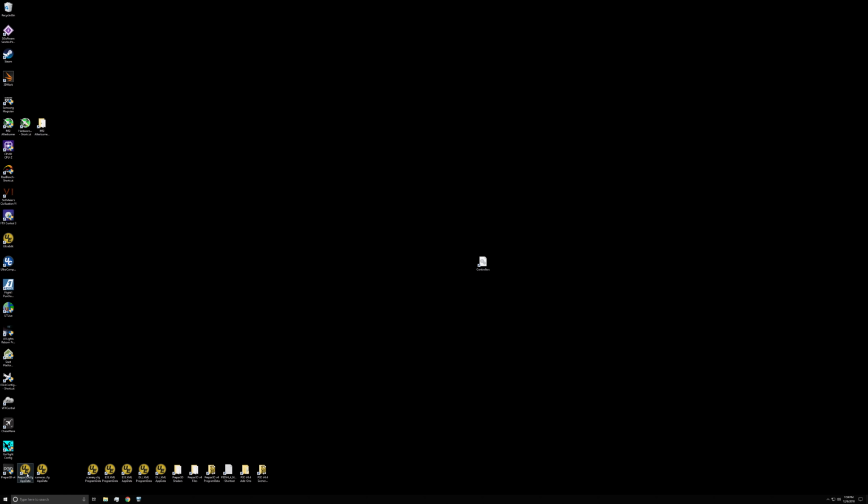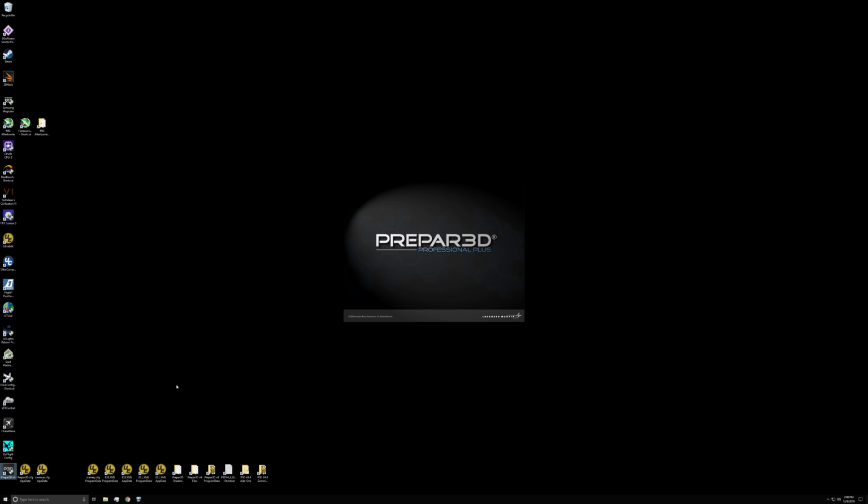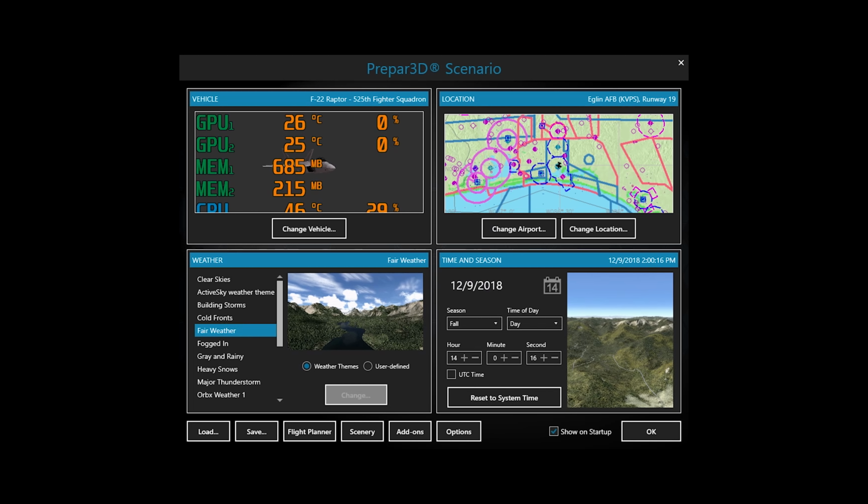Before that, I'm not going to get into the config file because I just want to show you the problem first. So let's go ahead and fire up Prepared 3D. Okay, so we've got our F22. This is our MSI Afterburner RivaTuner statistics.